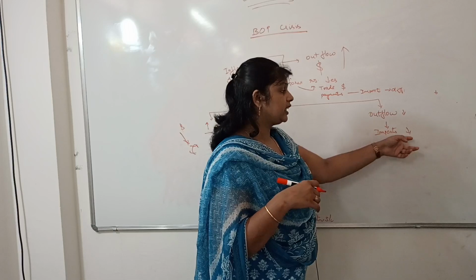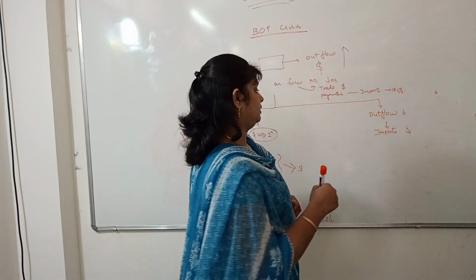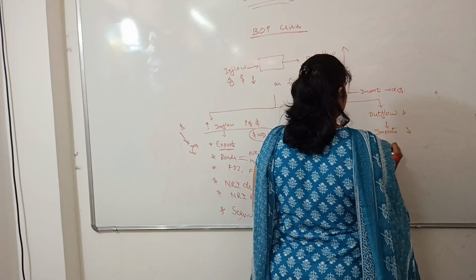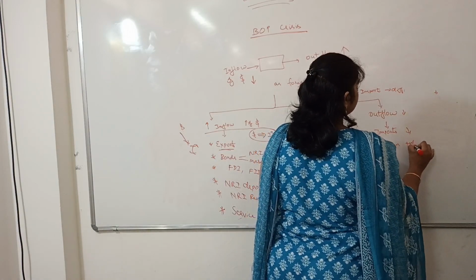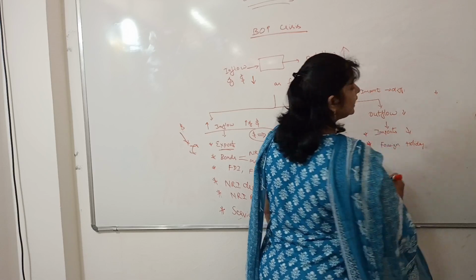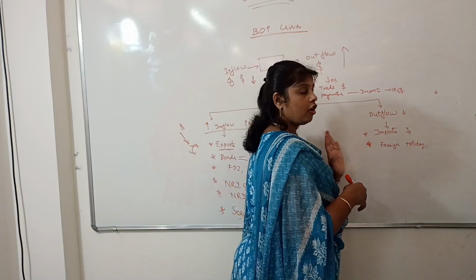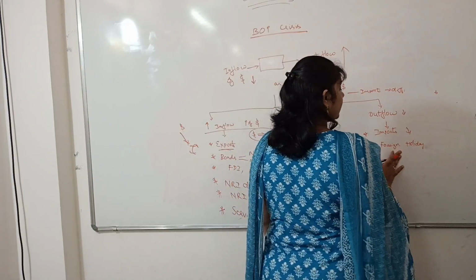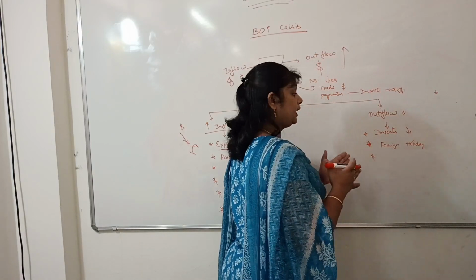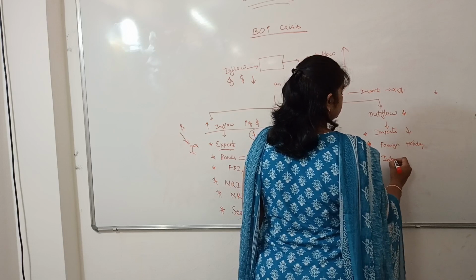So if imports are decreased, the outflow of dollars decreases. Foreign holidays: whenever we go for a foreign holiday, all the payments are made in their currencies. So again the outflow of foreign currency would be decreased if we contain foreign holidaying and increase holidaying in our country itself.